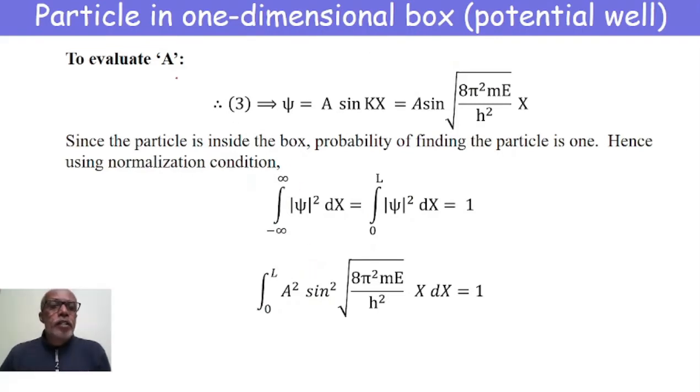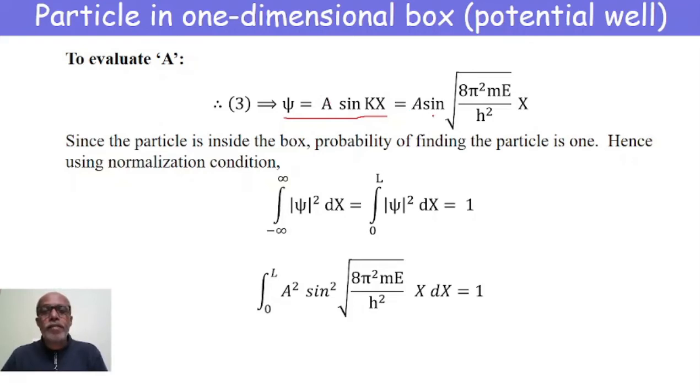Now, to evaluate the constant A, we have equation 3: psi equals A sin kx plus B cos kx. Since B is 0, we are left with only the first term, psi equals A sin kx. We have already determined the value of constant B, which is 0. Now we have to find out the value of constant A.